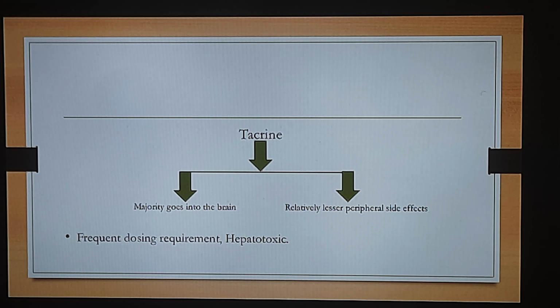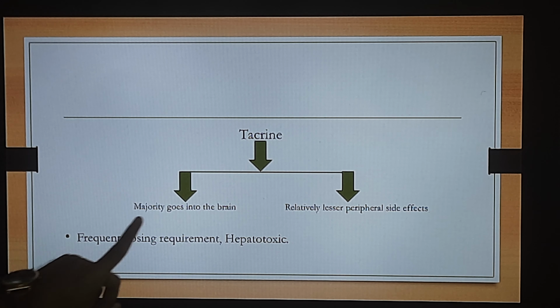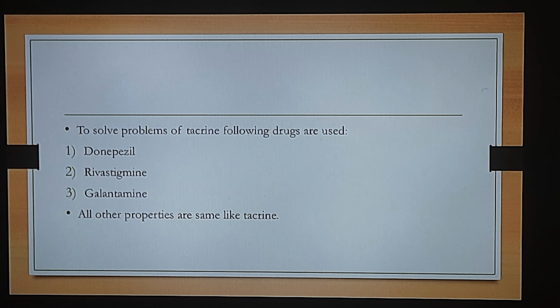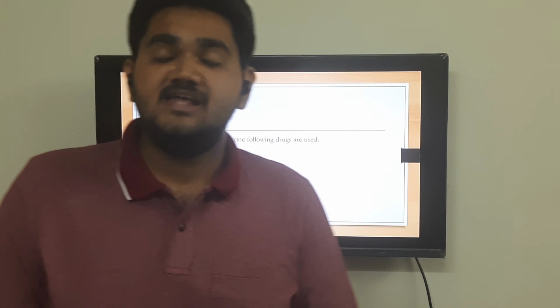So जो problem Tacrine में थी that was of frequent dosing requirement and hepatotoxic is overcome by the use of these 3 important drugs. And ये तीनों जो drug है they can be useful in the condition of Alzheimer's disease.